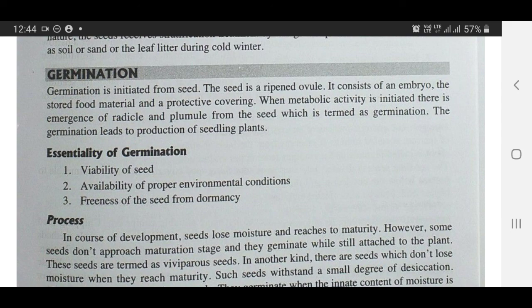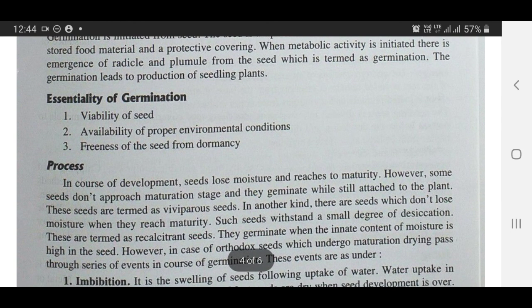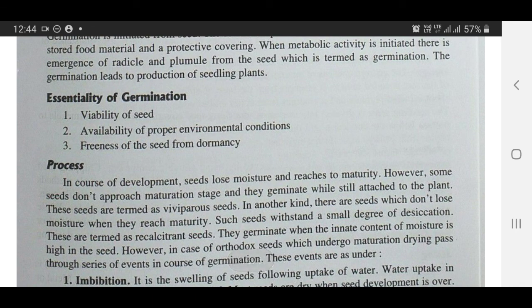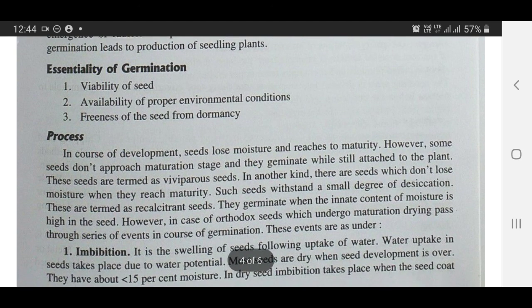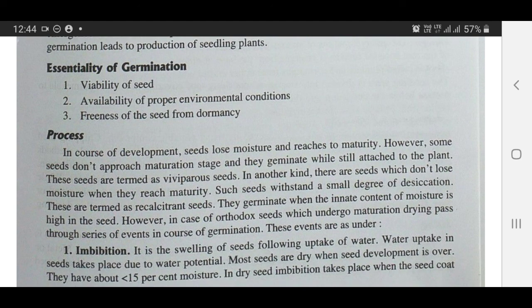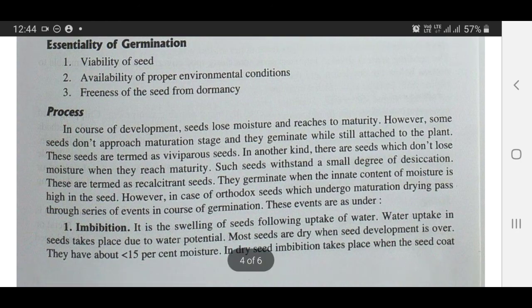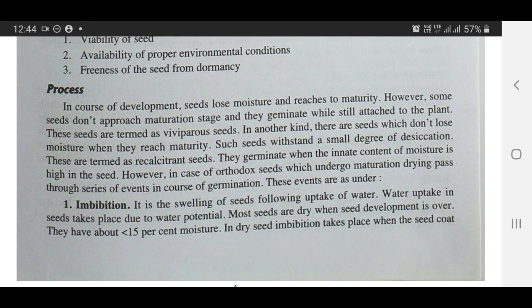Essentiality of germination. Viability of seeds is very much needed. It means seeds should be viable, not non-viable. Availability of proper environmental conditions: all the prerequisites for germination, these environmental conditions should be met for the seeds. Freeness of the seed from dormancy. Generally, seeds should be free from dormancy, it should not have any type of dormancy, whether primary or secondary.